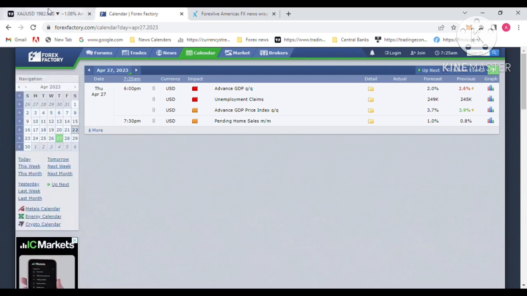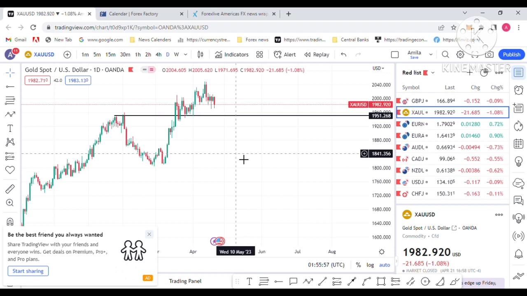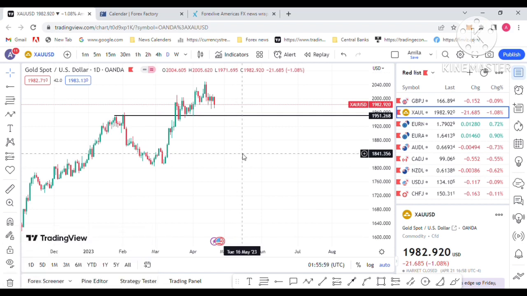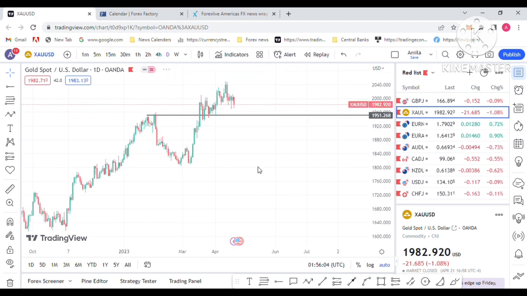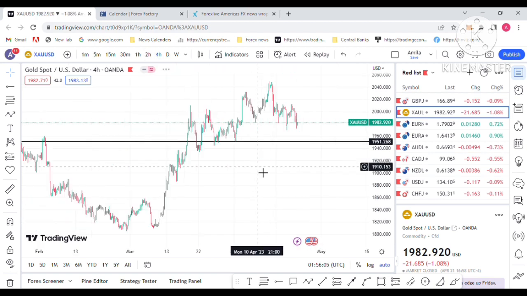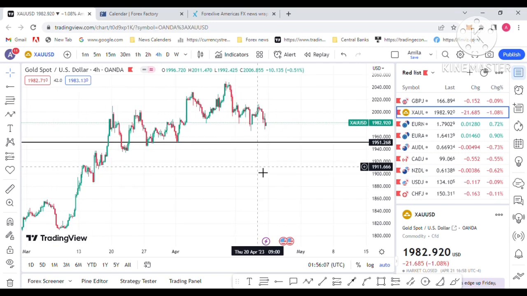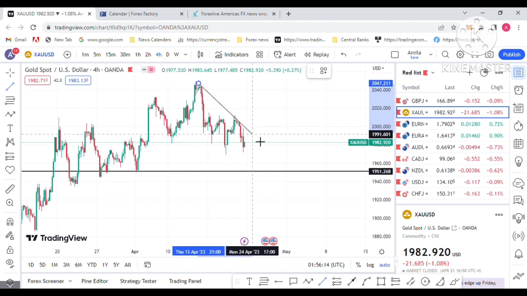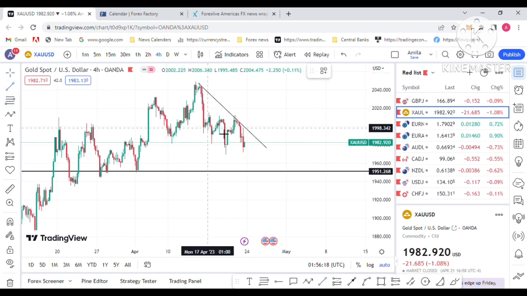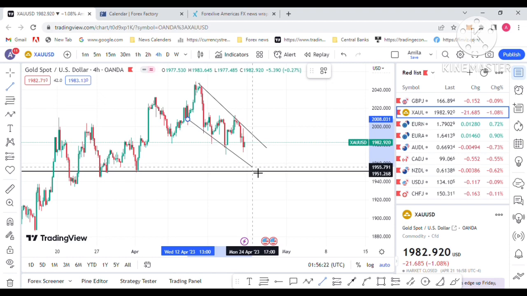So let's move to the technical analysis for your gold trade next week. I moved to the 4 hour chart. On the 4 hour chart I am seeing a pattern like this, gold was ranging. This is the candle pattern I am seeing.